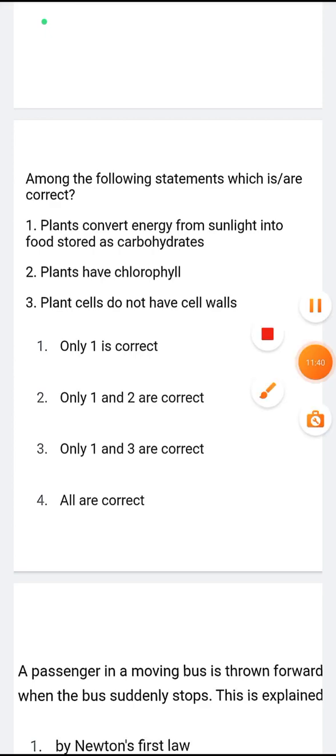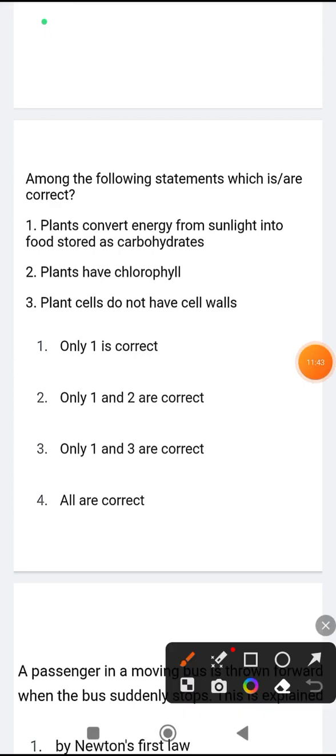Among the following statements, which is or are correct? So the first statement is what? Plants convert energy from sunlight into food stored as carbohydrate. This is the correct option, isn't it? Yeah, plants convert the energy from sunlight. They convert that energy into what? Carbohydrates only, in the form of starch. So this is the correct option.